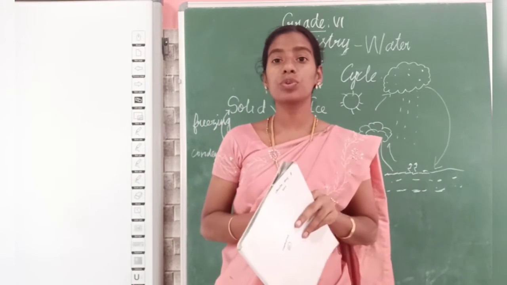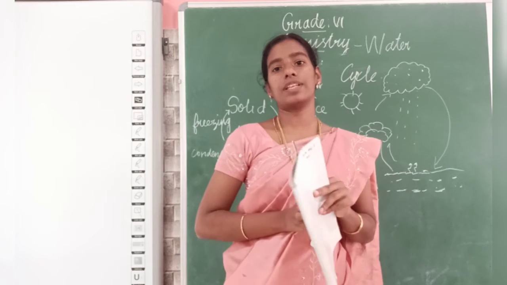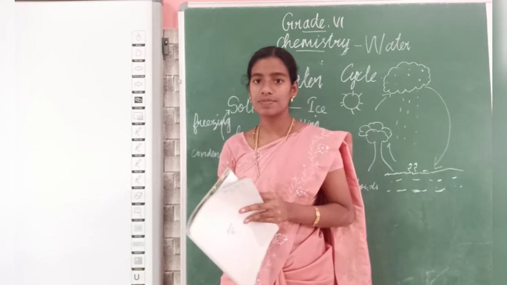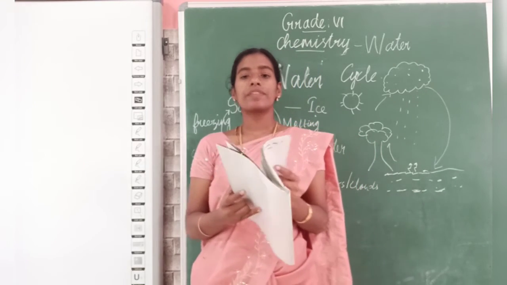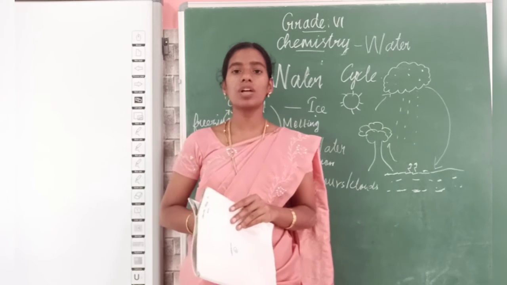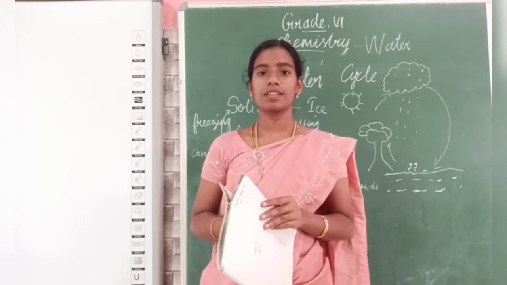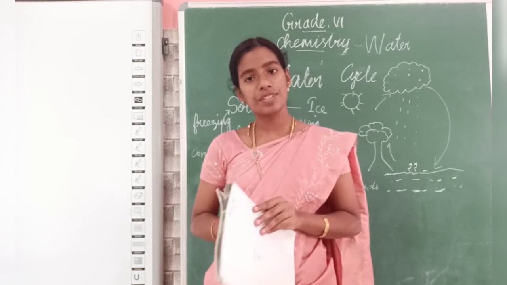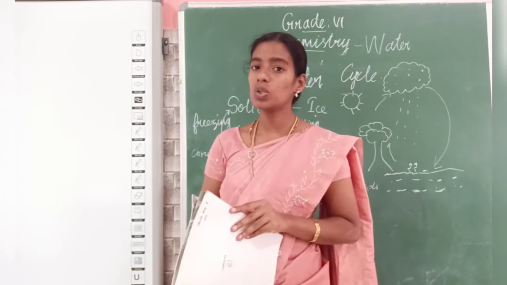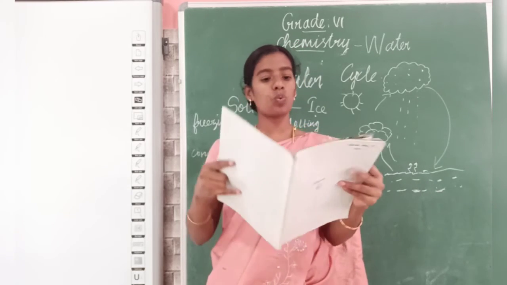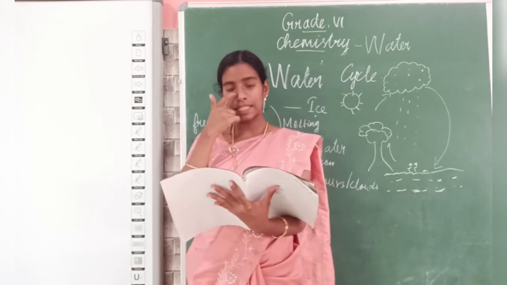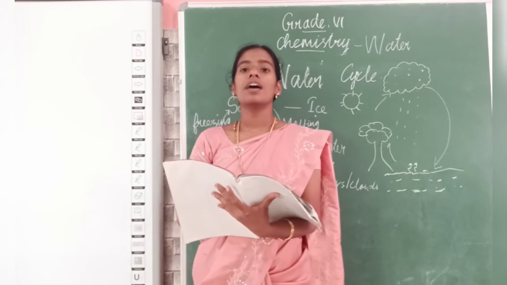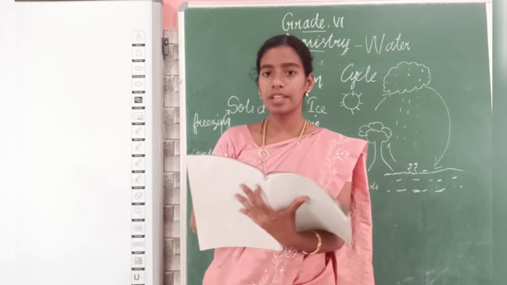I hope you are all clear about today's class. In today's class, what are the things we have learnt? We have started with sources of water. What are the three sources of water? Rainwater, surface water and groundwater. Then we have learnt about water cycle. Read your book. Go through all the headings.